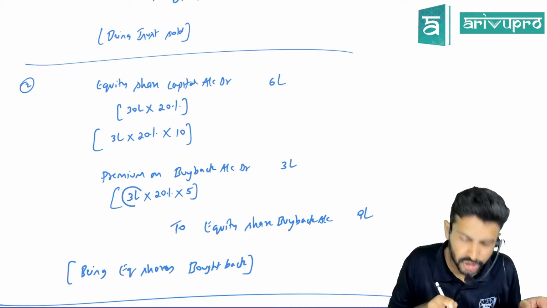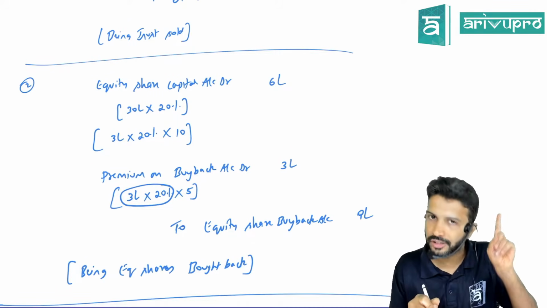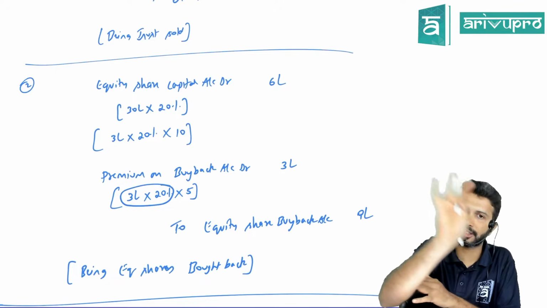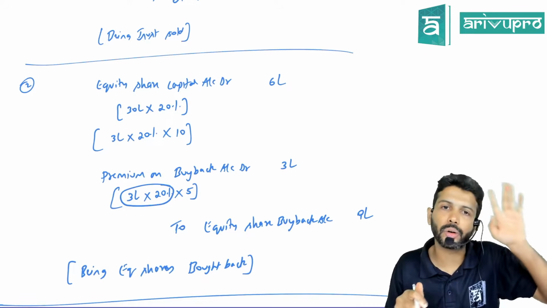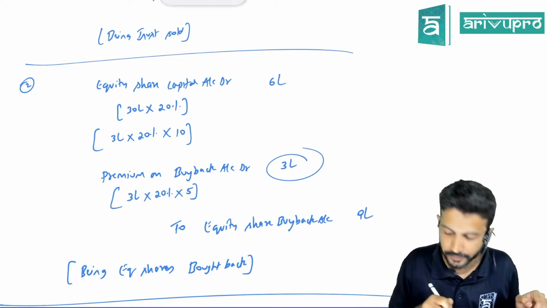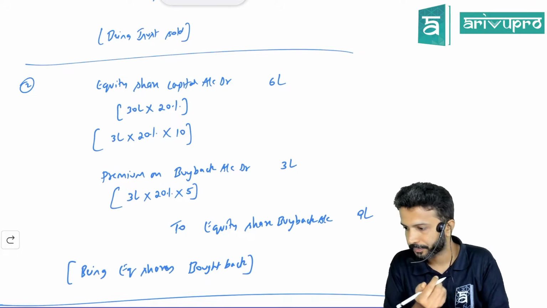Say 3 lakh shares in totality. We are only cancelling 20%. So 20% of 3 lakh is 60,000. So 60,000 shares are cancelled. And on each share, you're paying 5 rupees extra, which means 60,000 into 5, that will give you 3 lakh. So in totality, you have to pay 9 lakh to the equity shareholders.